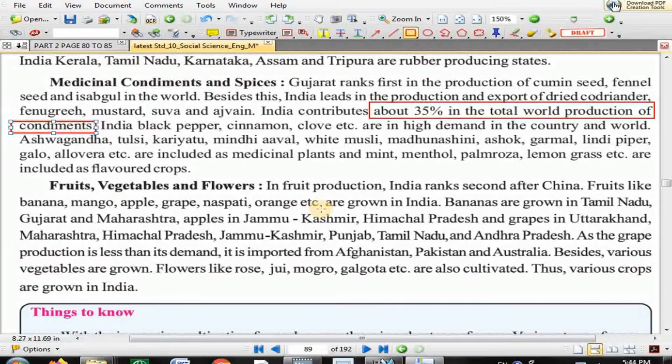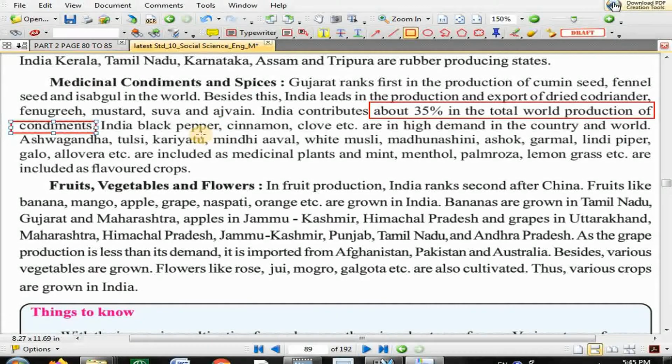Next, in India, black pepper, cinnamon, clove, etc. are in high demand in the country and the world. So the speciality of India, I should say, is black pepper, kali mari, cinnamon, taj, clove, loving. These are in high demand in our own country, plus abroad also.